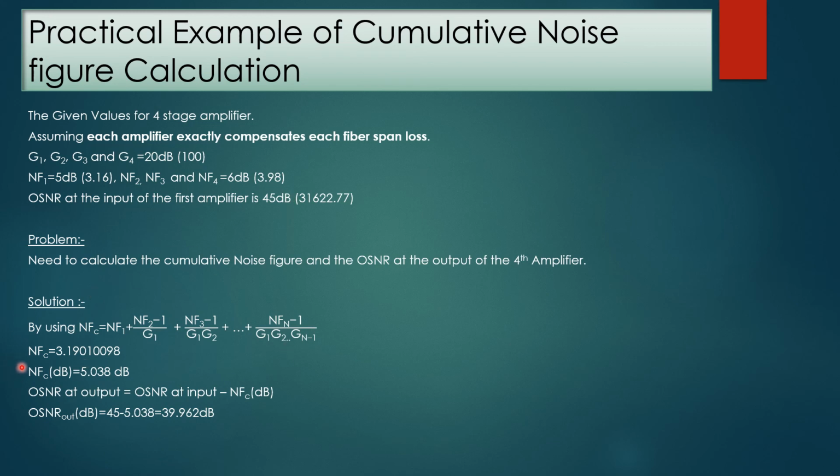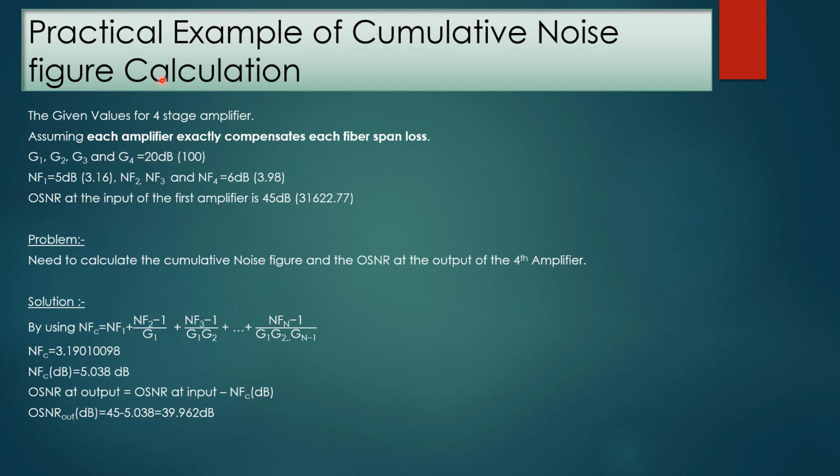Keeping all these values in this formula, we get NFC equal to 3.190. So NFC in dB is equal to 5.038. OSNR at the output is equal to OSNR at the input minus NFC. Keeping this NFC here, we get the OSNR at output in dB equal to 45 minus 5.038, that is 39.96 dB.